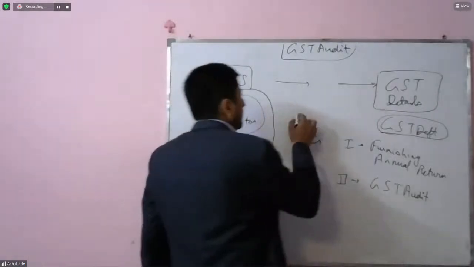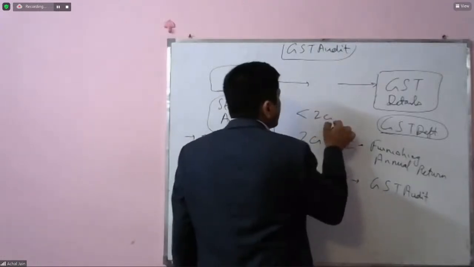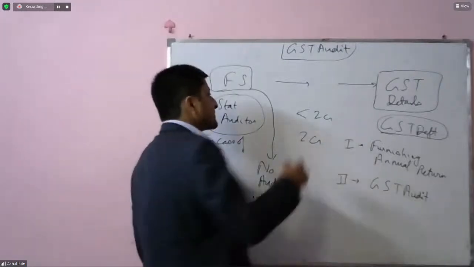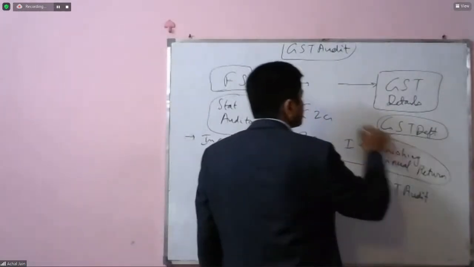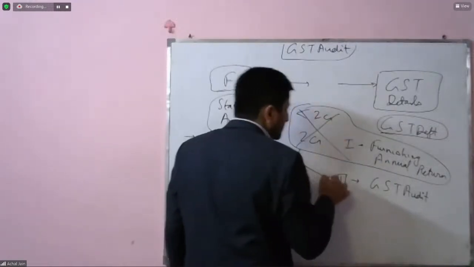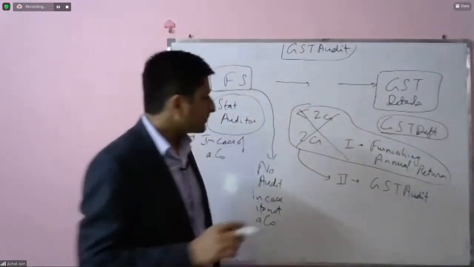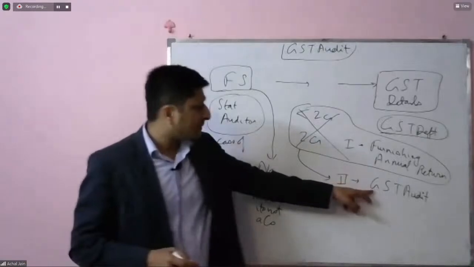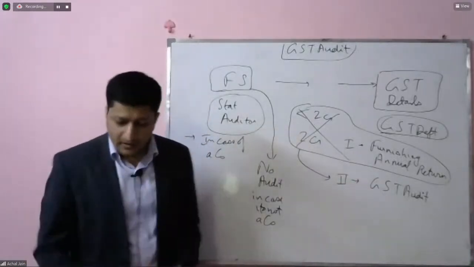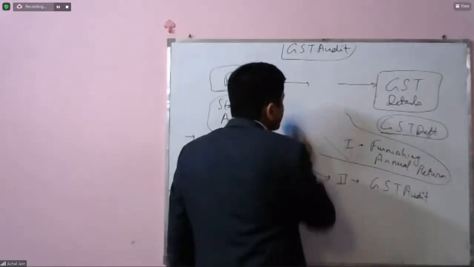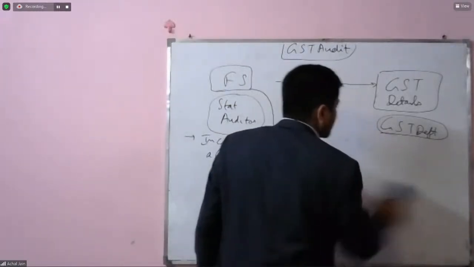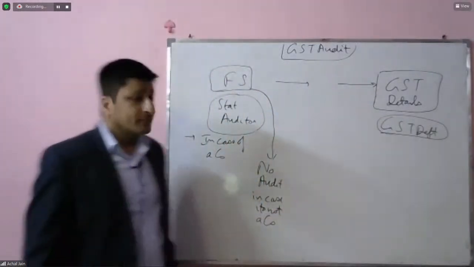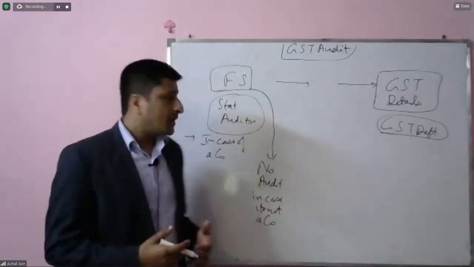But below 2 crore, every entity will be submitting the monthly returns, quarterly returns. So I'm saying for both of them, this GST audit will not impact. GST audit will impact those entities to which this applies, and that will of course be higher than 2 crore, which keeps changing. And in fact, if we look at the current scenario, it's not applicable anymore from the next financial year. Yeah, but for our purposes, this is applicable.